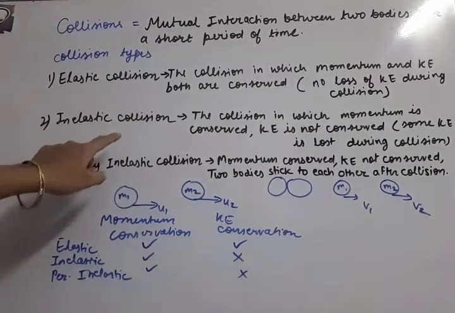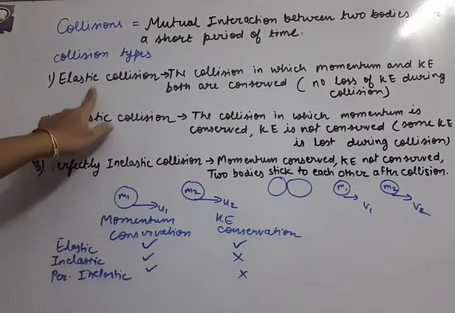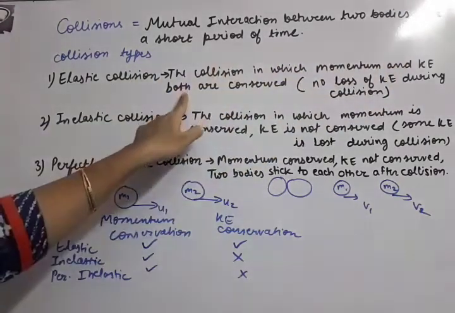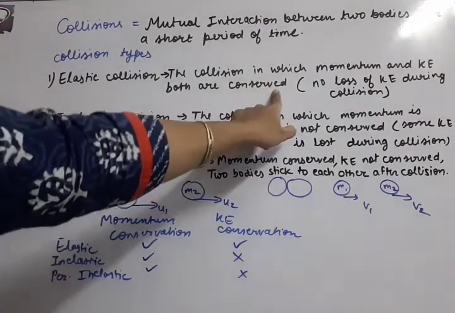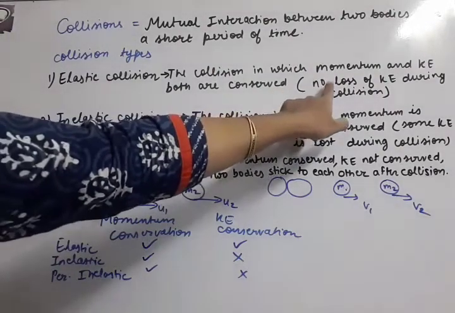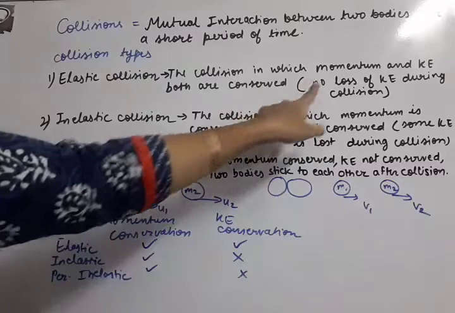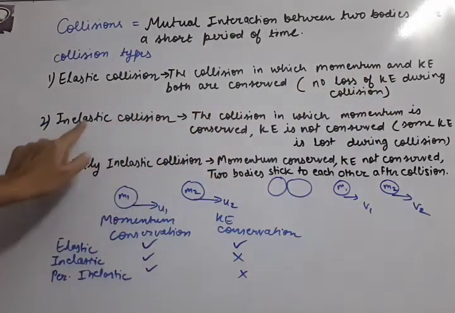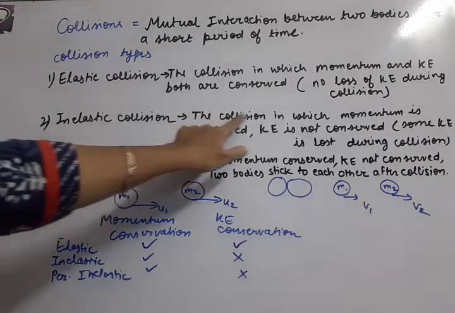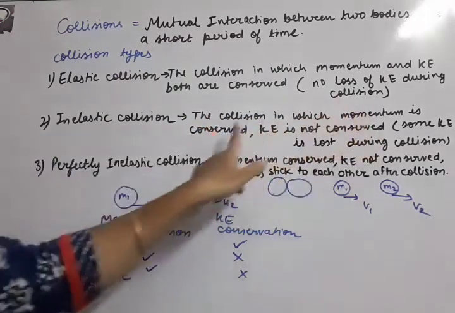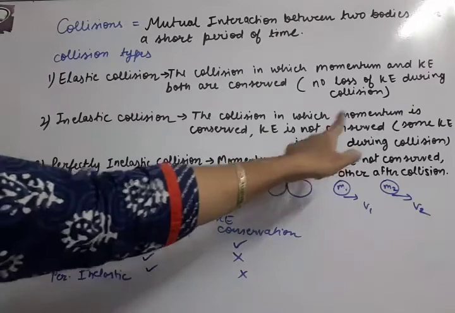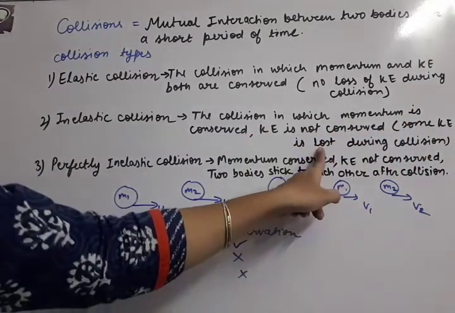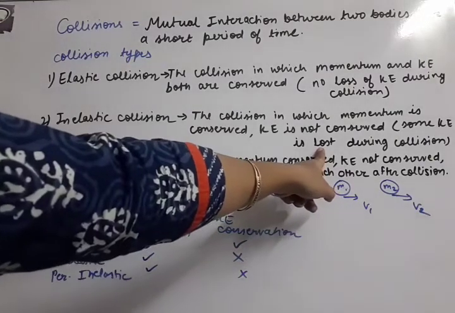So let us revise the definitions. Elastic collision, the collision in which momentum and kinetic energy both are conserved. Both are conserved, that means if kinetic energy is conserved, there is no loss of kinetic energy during collision. Now inelastic collision, the collision in which only momentum is conserved, kinetic energy is not conserved. That means some kinetic energy is lost, wasted during the collision.